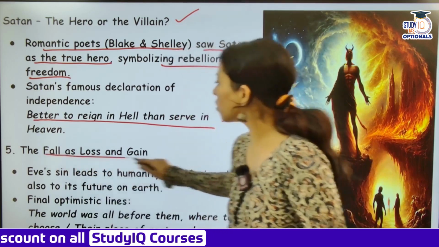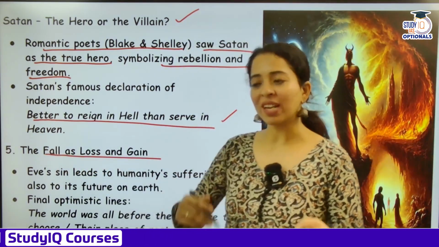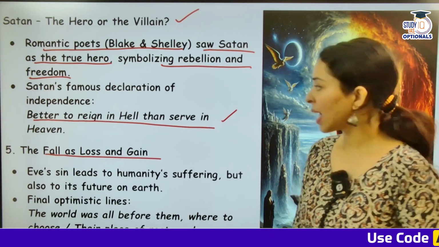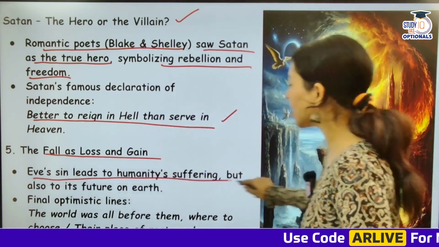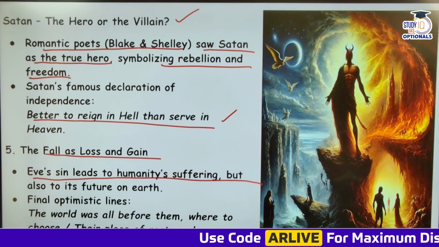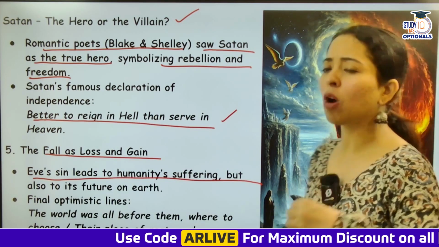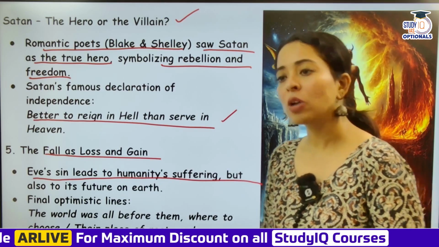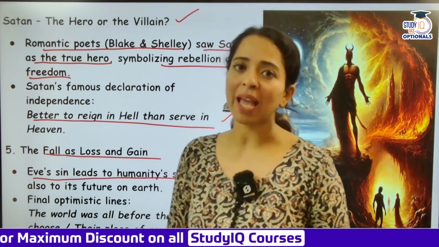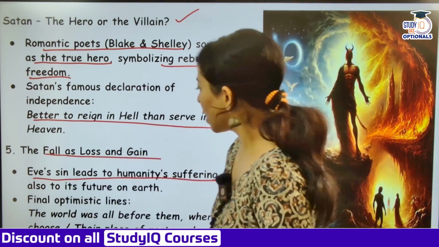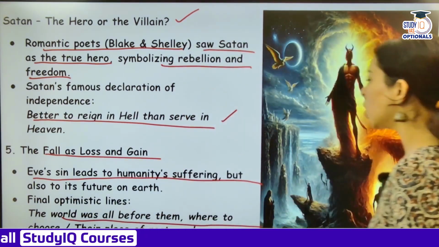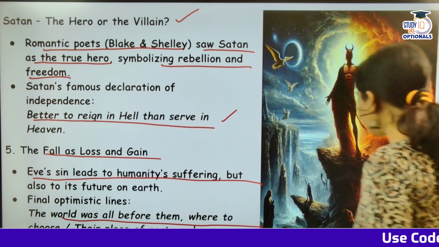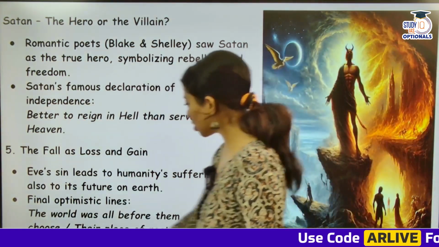Now the fall as loss and gain. Now जो Eve, coming back to Adam and Eve, तो जो Eve forbidden fruit खाती हैं, Eve's sin leads to humanity's suffering, but also its future on earth. Final optimistic lines, इसके optimistic lines से Paradise Lost end होता है, because God tells them that yes, Jesus Christ will come and redeem humanity. Okay, so the world was all before them, where to choose their place of rest, and providence their guide. Okay, so this kind of is Paradise Lost.